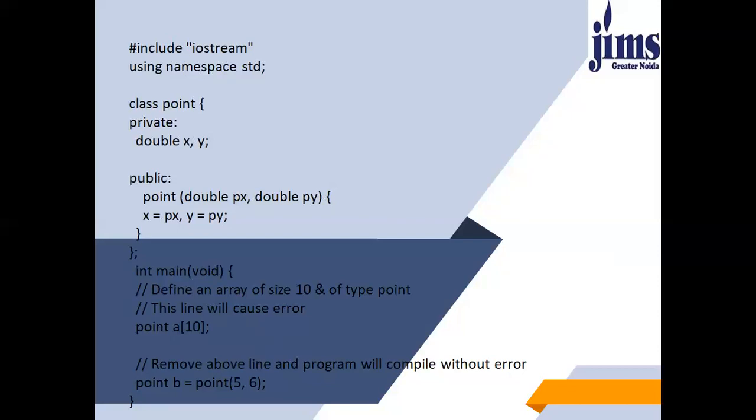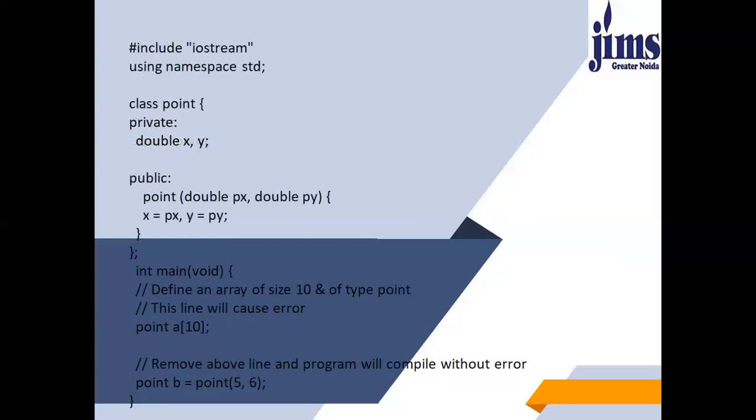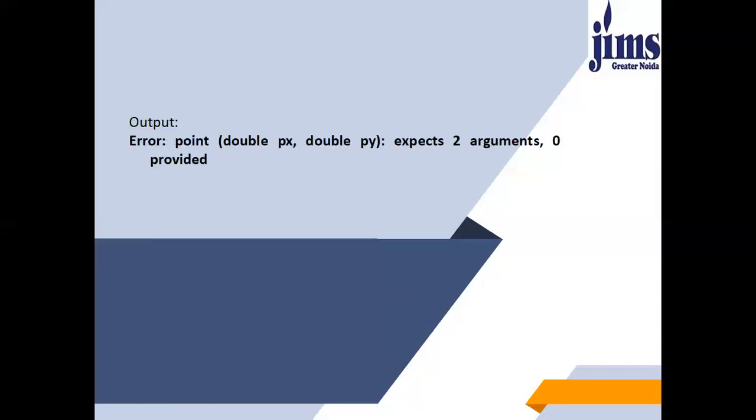Because that particular argument list is not there, you cannot call point A and in the brackets 10. You have to use point B equals 0.5 comma 6. So the output will be like this. Error: point(double, double) expects 2 arguments, 0 provided. If you do not write point B equals 0.5 comma 6, you will get this type of an error, because it expects 2 arguments and none is provided. So you'll get an error.